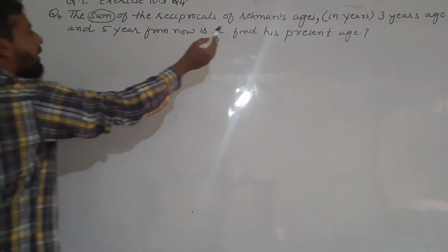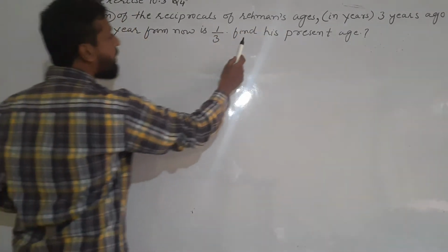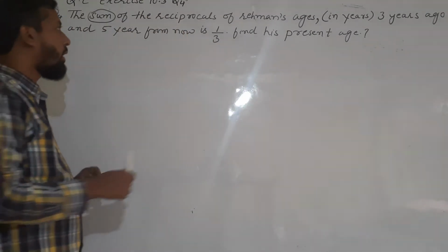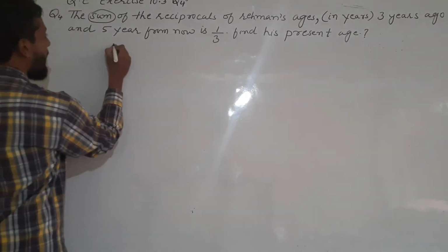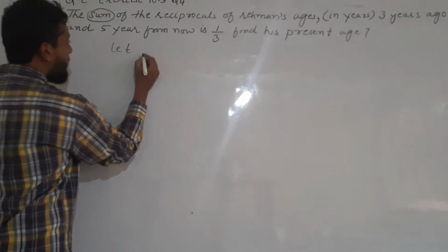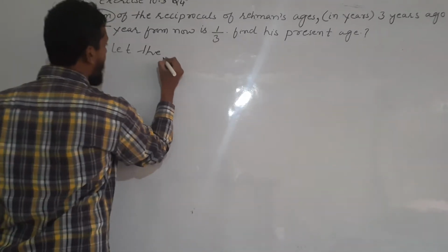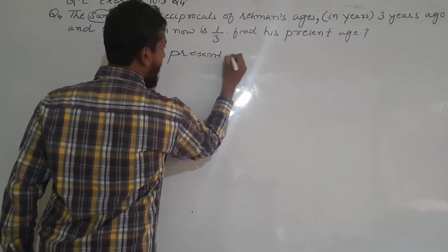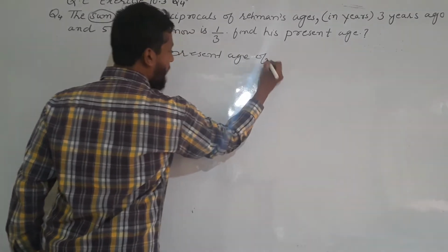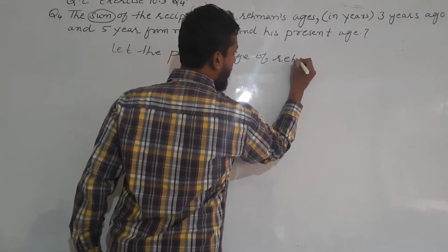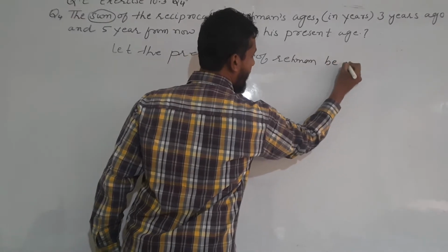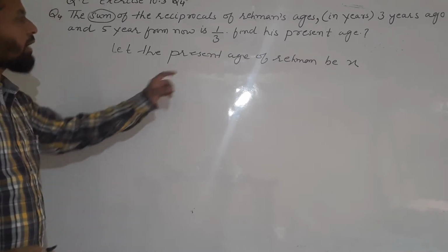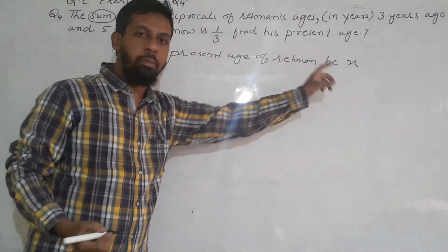We don't know the Rahman actual age that we have to find his present age. So we will take Rahman's age as x. Let the present age of Rahman be x. We don't know the present age of Rahman, so we have taken present age of Rahman be x.